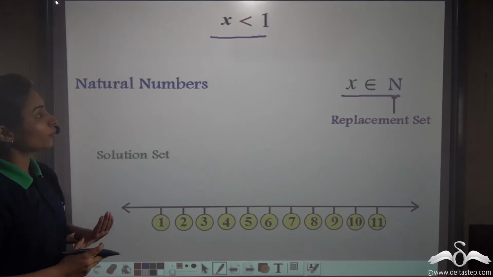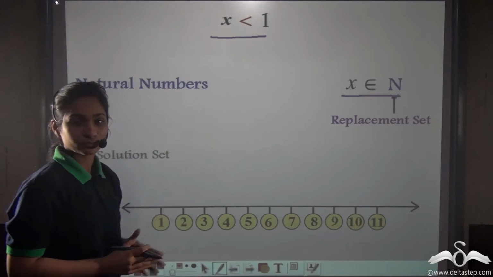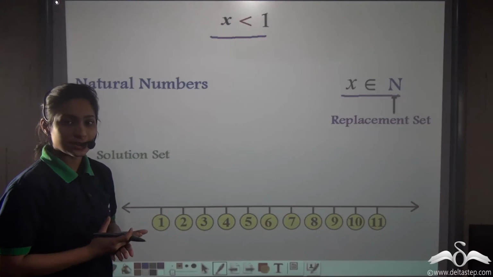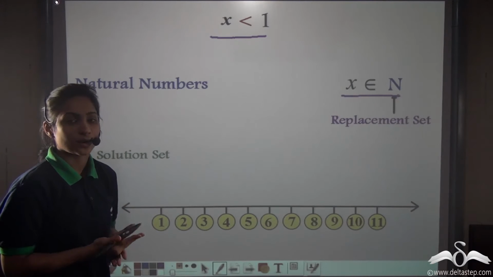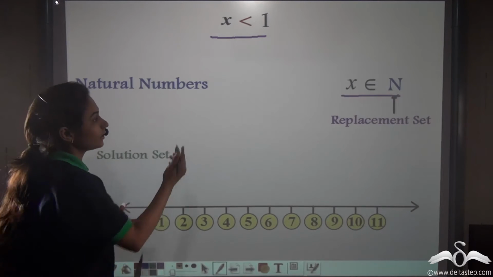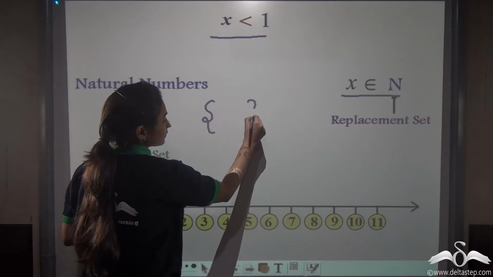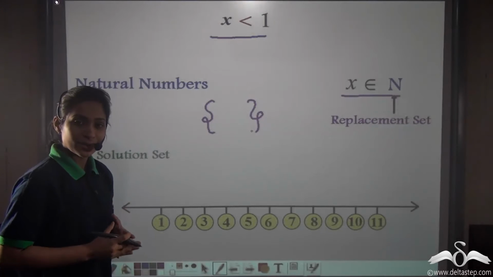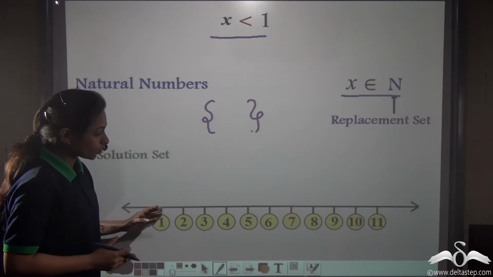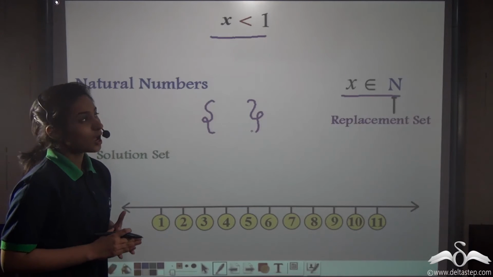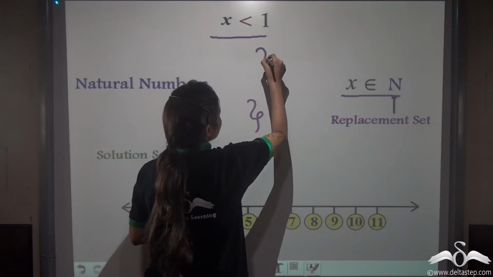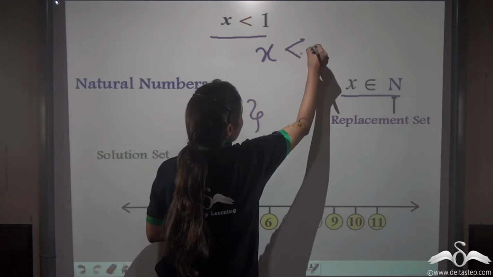Now tell me, what are the solutions for this? Well, we have already discussed that if x belongs to natural numbers and x is less than 1, we have no solutions. Then this is what? An empty bracket. Solution set is an empty set here. So what will we plot on this number line? We will plot nothing. What if this question was x is less than 3?